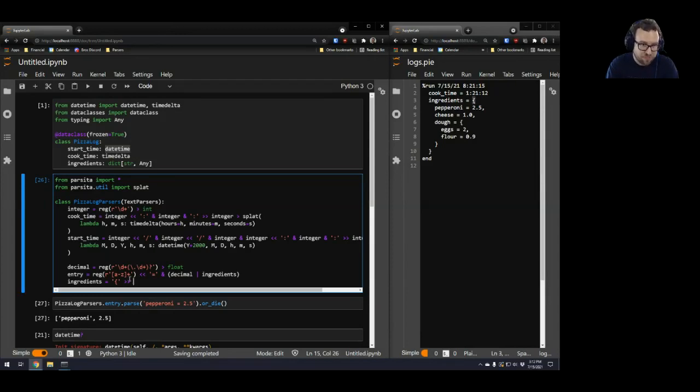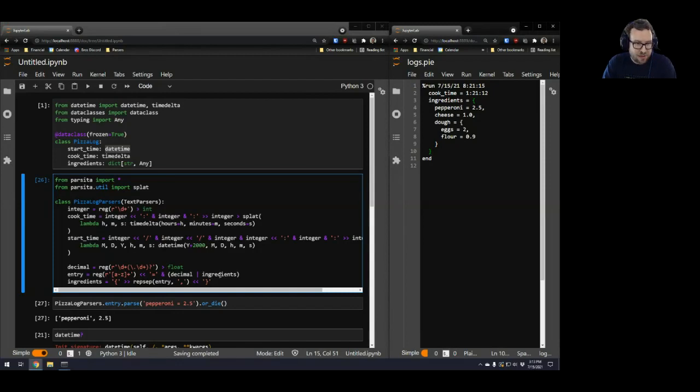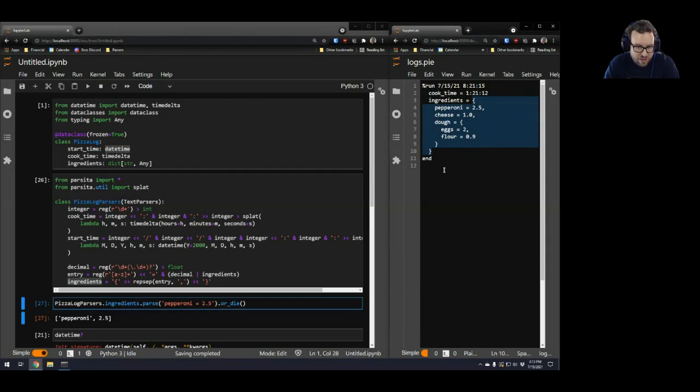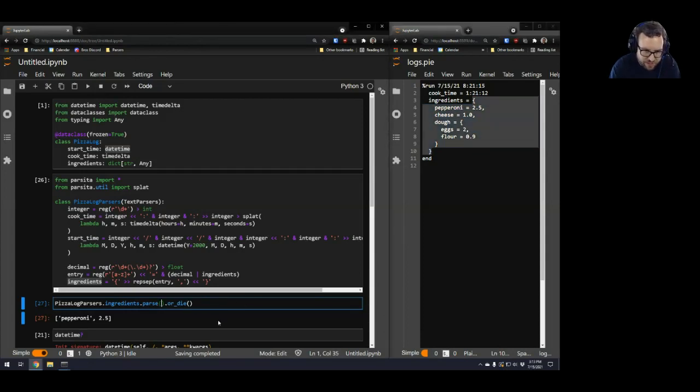So a list of something separated by something else is the rep sep function in Parsita. So this is a very common thing to need. And this takes two arguments. The first is the thing we want to match. In this case, it's an entry. And then the delimiter, which will be discarded at the end. So we'll only get the list of entries out, which is what we want. And we'll throw away the last brace as well after matching it. So let's try to match an entire ingredients. This is going to require a multi-line string.